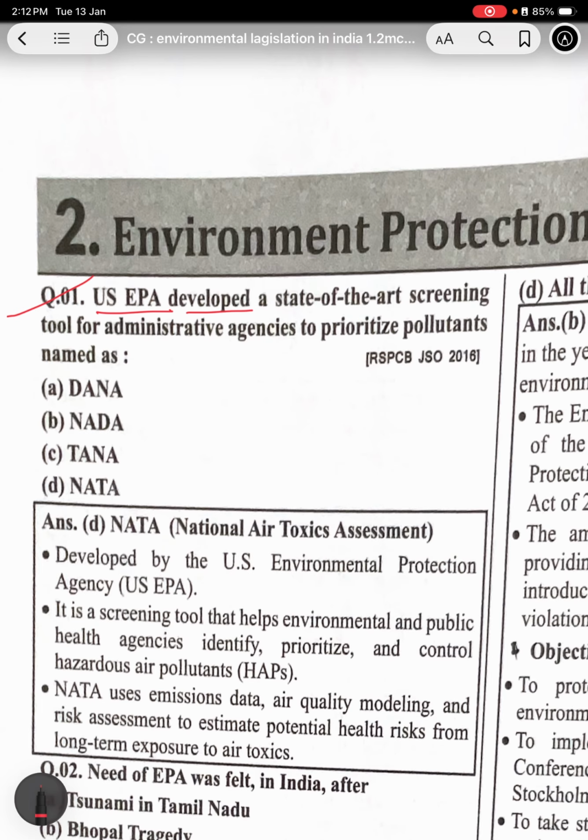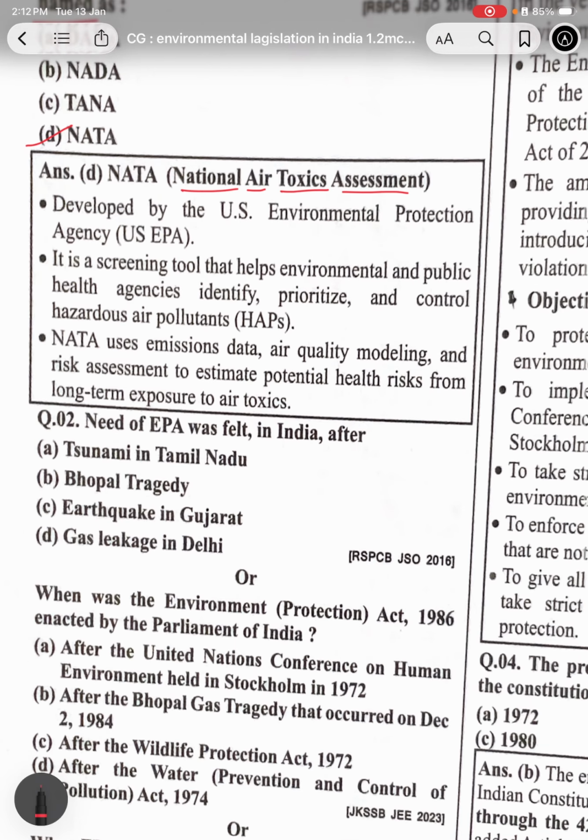US EPA developed a state-of-the-art screening tool for administrative agencies to prioritize pollutants, named NATA, National Air Toxics Assessment. It is developed by the US Environmental Protection Agency, US EPA.